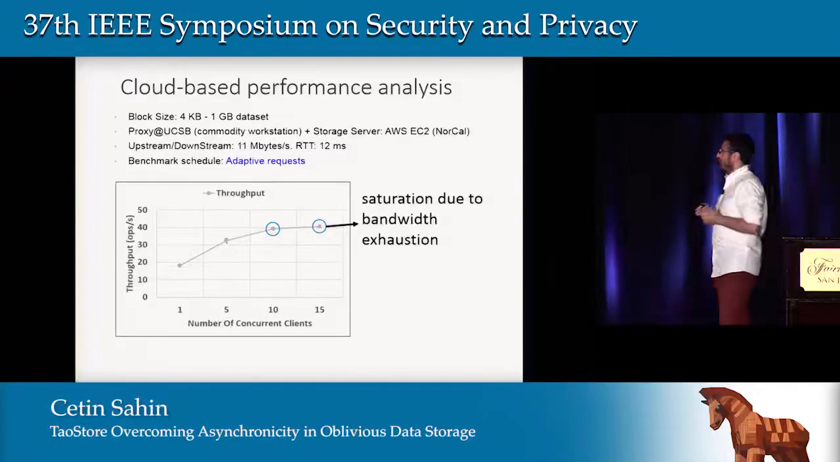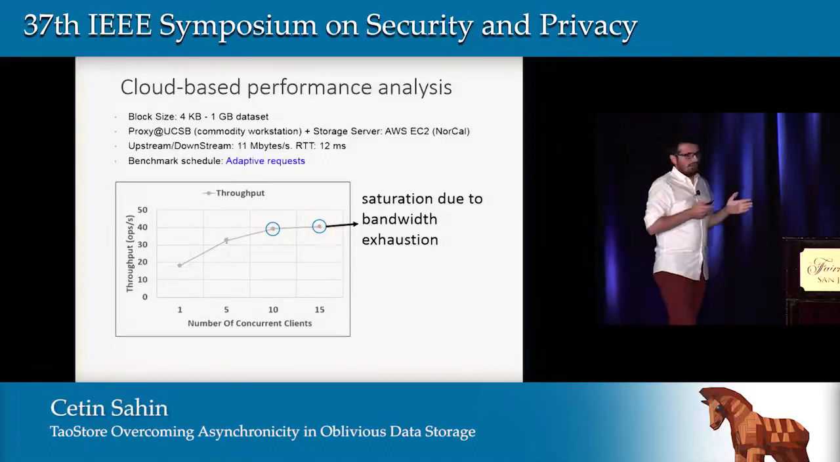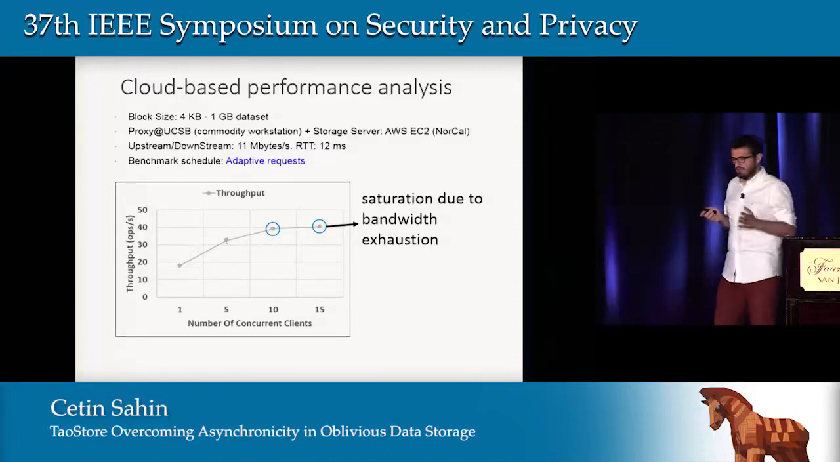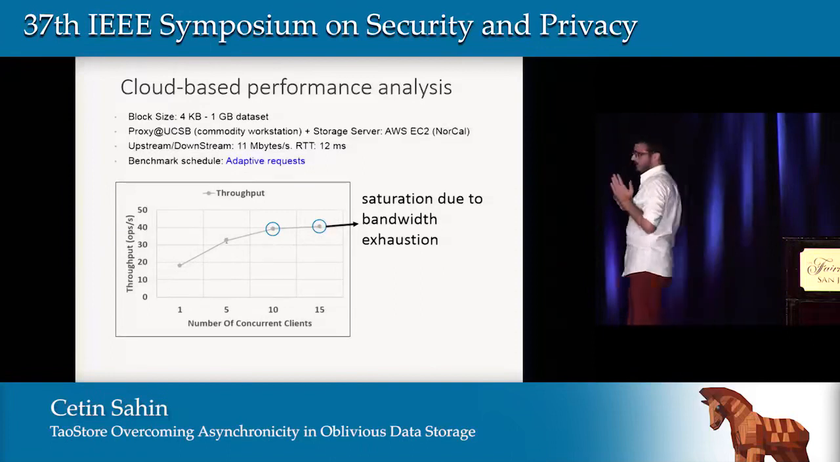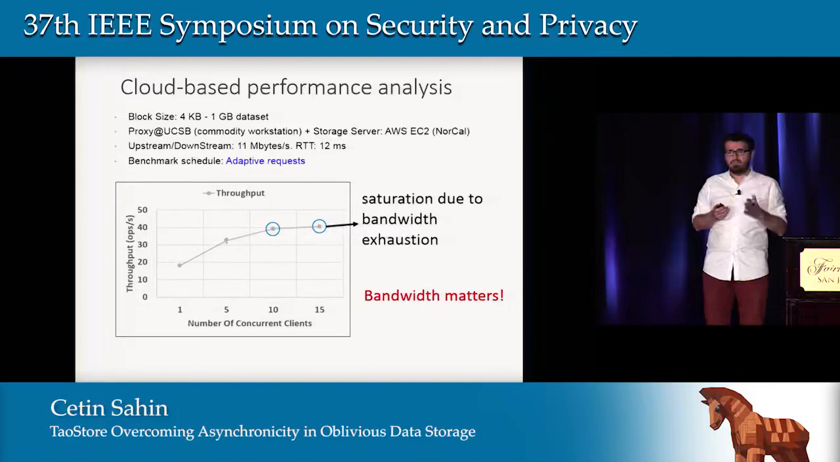When the concurrency increases, we don't gain too much in throughput because the throughput saturates due to the full bandwidth utilization. This shows us that bandwidth really matters in real-world scenarios.